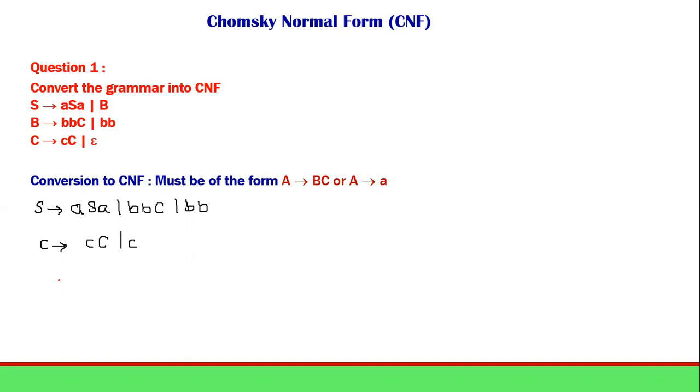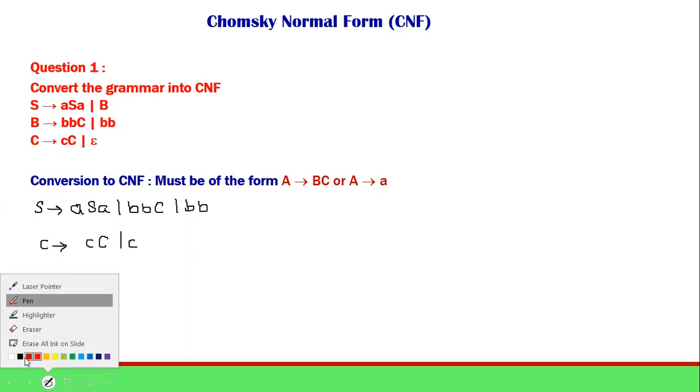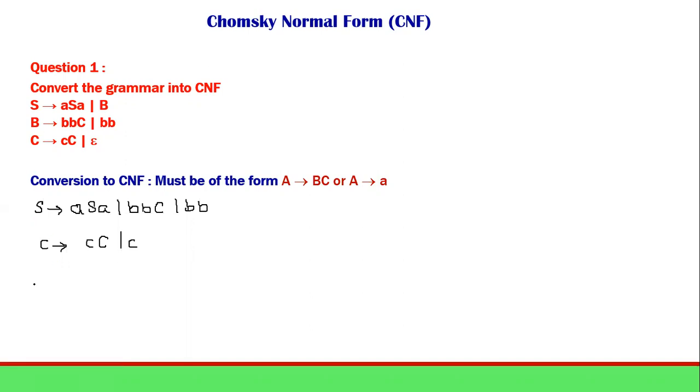Now I will take the first one, the first production, that is S deriving ASA or BBC or BB. So how can I substitute the values?